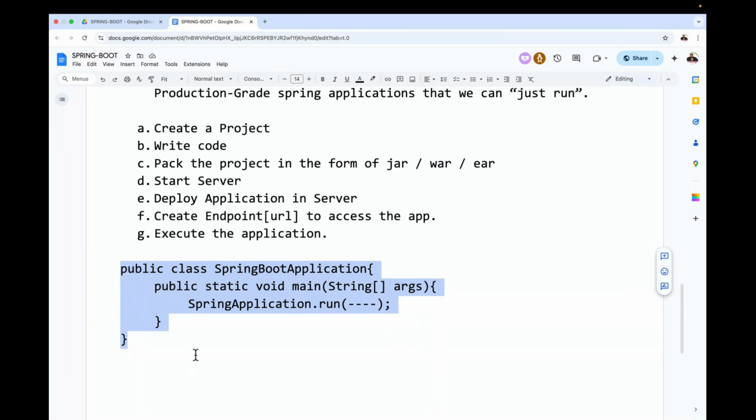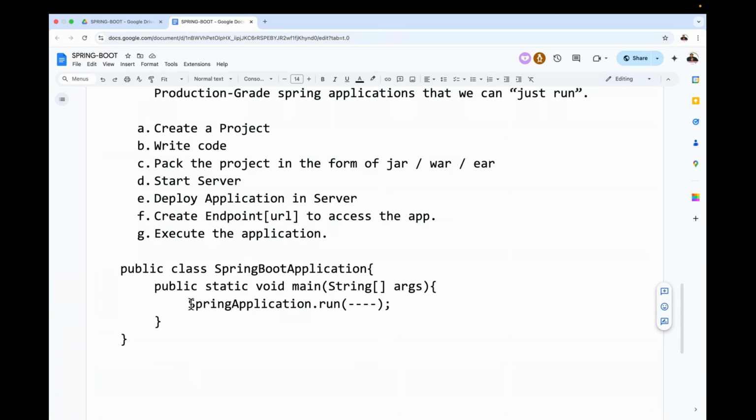Right. It's a standalone application. Why? Because it's a main class and the main method is available. Inside this main method, when we execute this particular line, the SpringApplication.run method will take the responsibility of packing the application, starting the server, deploying the application to the server, creating endpoints, and making the program ready to execute. So everything is going to be done here.